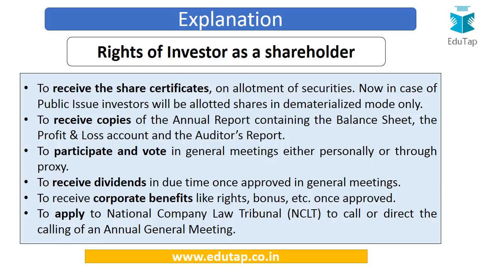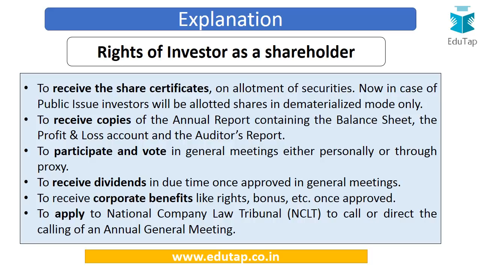Next is to receive corporate benefits like rights, bonus, etc. once approved. So rights issue, bonus issue, they're the different kinds of issue of securities by the company, and they are also entitled to these kinds of benefits once they are approved in the general meeting.